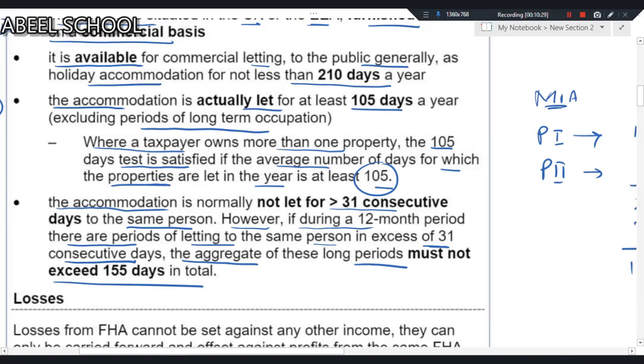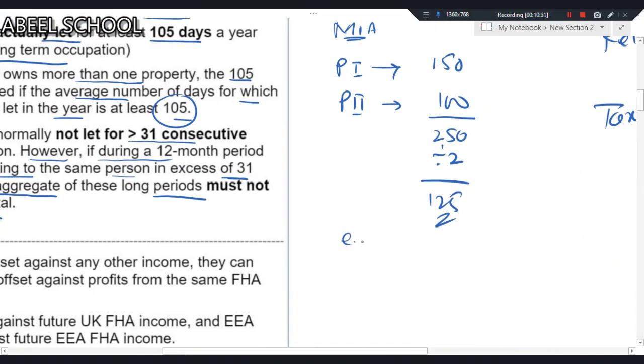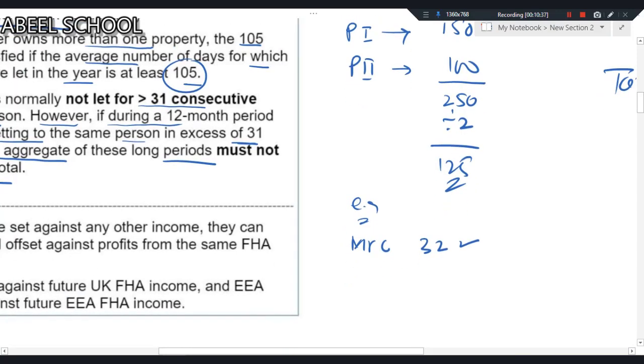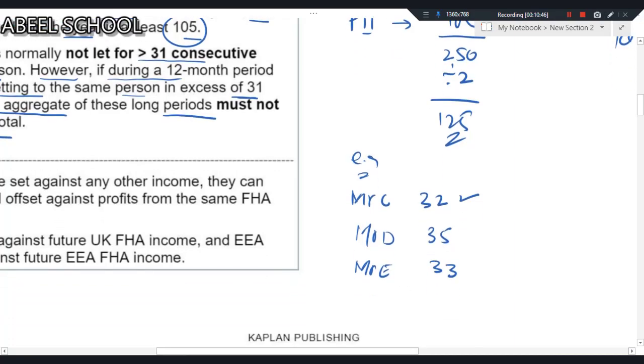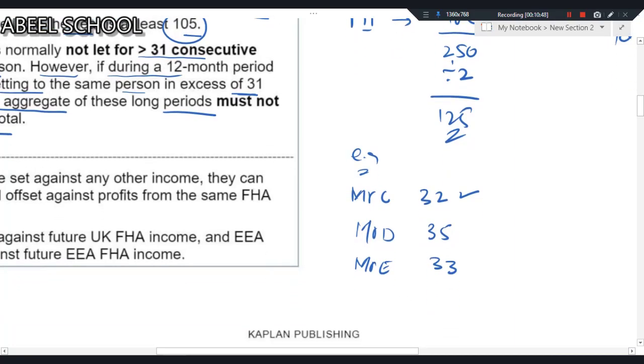Now, what do you mean by this? Let me explain. For example, let's say we have given this property to Mr. C for 32 days. That's long-term occupancy. I've given the same property to Mr. D for 35 days, and to Mr. E for 33 days. So obviously, to C, D, and E, I have given the property for long-term occupancy. Then the total must not exceed 155 days. So simply 32 plus 35 plus 33, it is just 100 days.